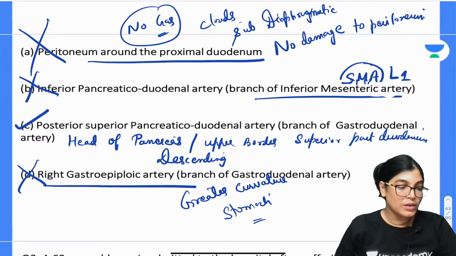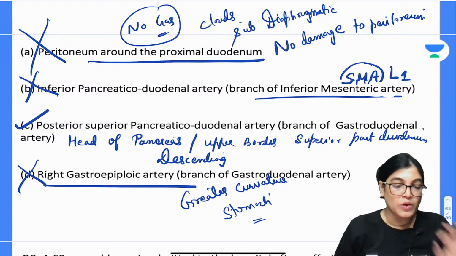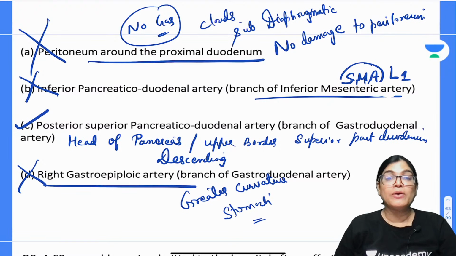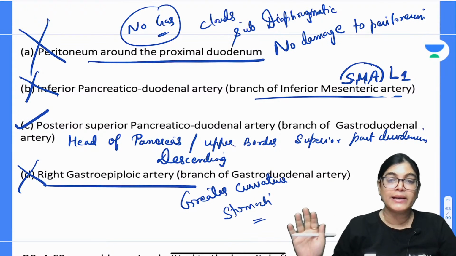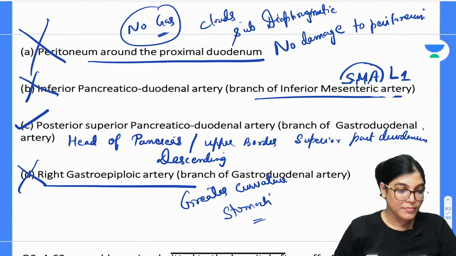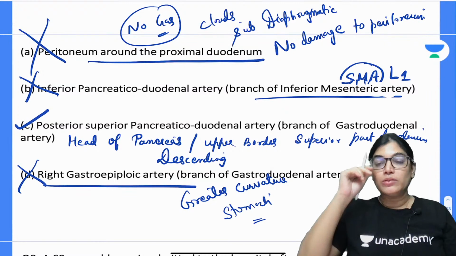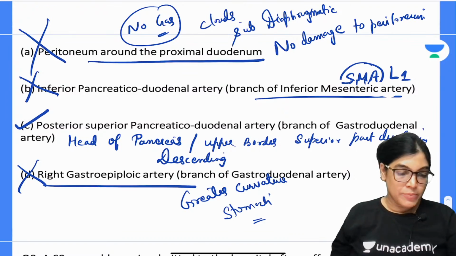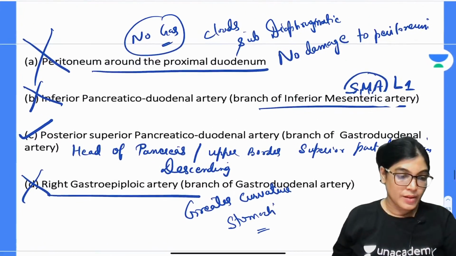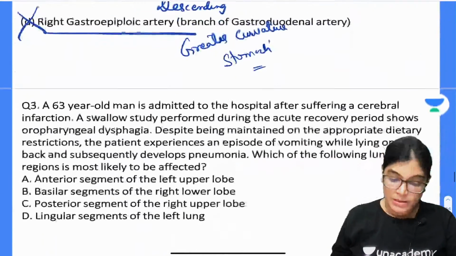So all of you, is it okay? Give me a thumbs up if you have understood this and you are marking C as the correct answer. I have ruled out all other options, and by striking out the incorrect options, we get C as the correct answer. Most correct is C. So can we move on to the next MCQ, everyone? Give me a thumbs up so that I can move to question number 3. Okay, so let's move on to question number 3.